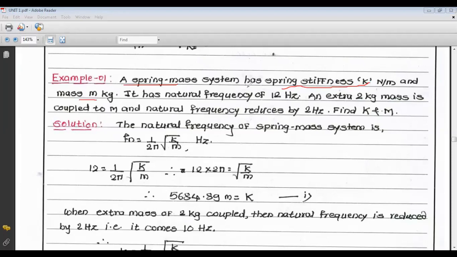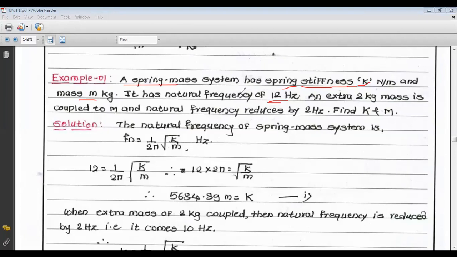For that system the natural frequency is given as 12 Hertz.